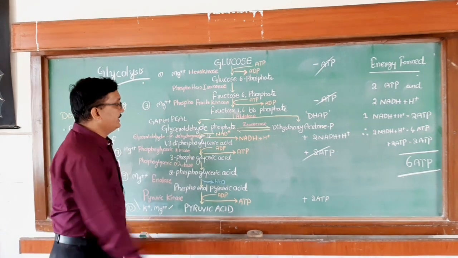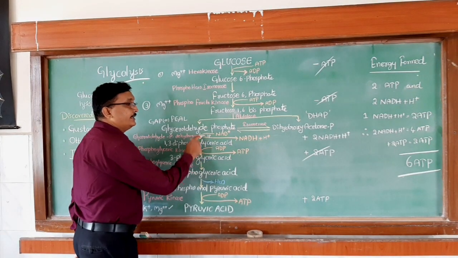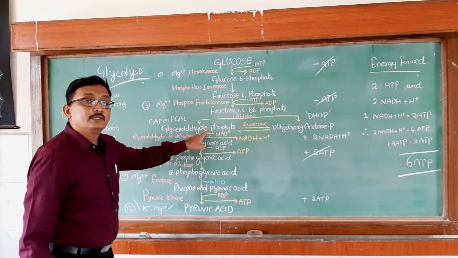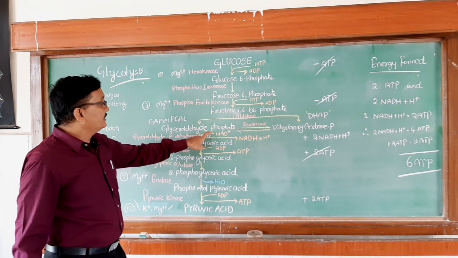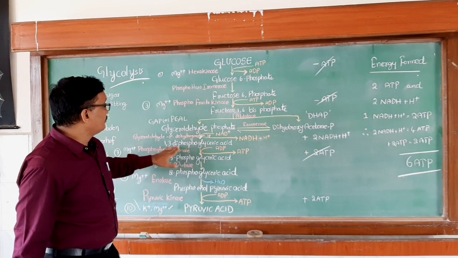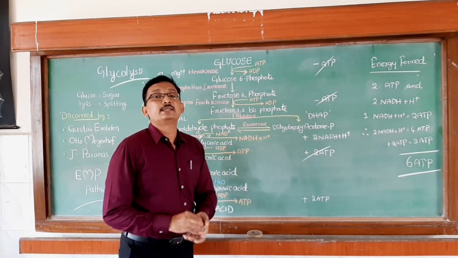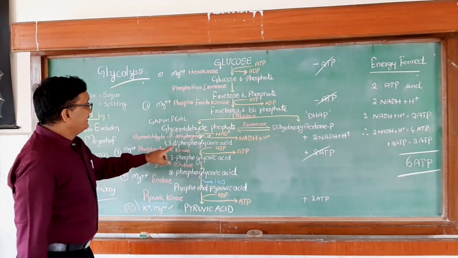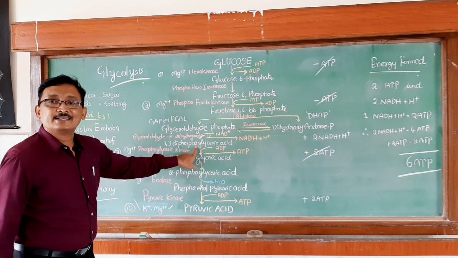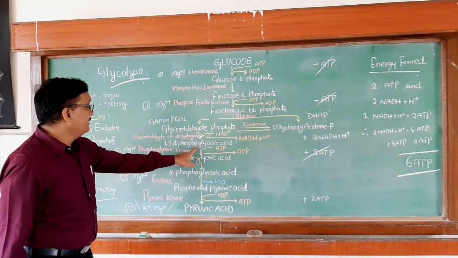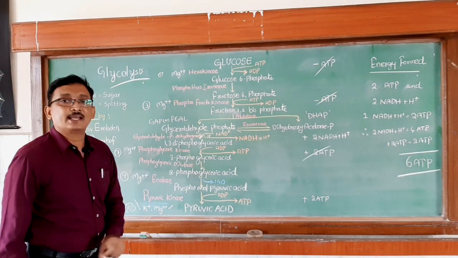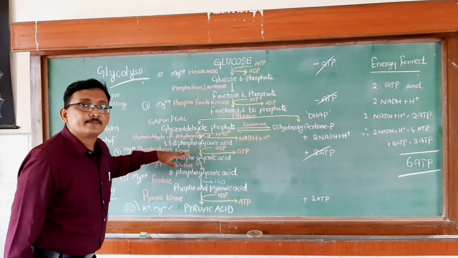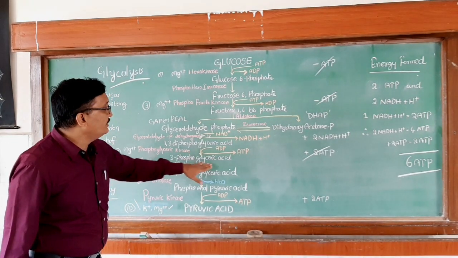And one more important point is here, one inorganic phosphate is also added into this reaction. So, it takes one inorganic phosphate and it loses 2 hydrogen molecules here. So it converts finally into 1,3-diphosphoglyceric acid, right? And 1,3-diphosphoglyceric acid in the next step converts into 3-phosphoglyceric acid in the presence of an enzyme phosphoglyceric kinase.